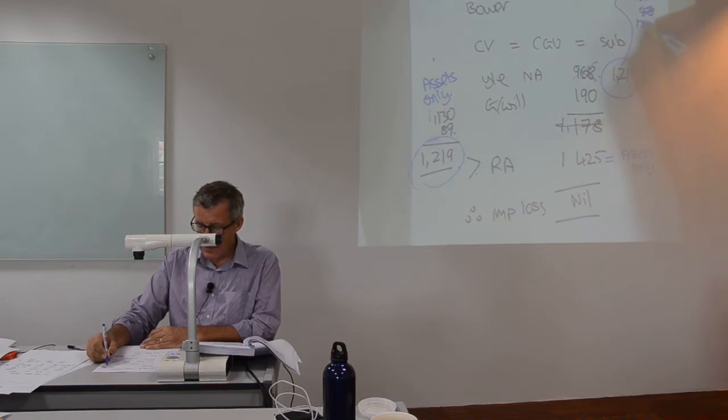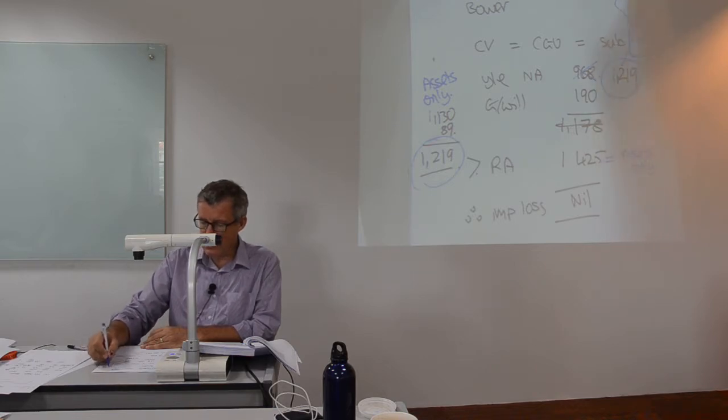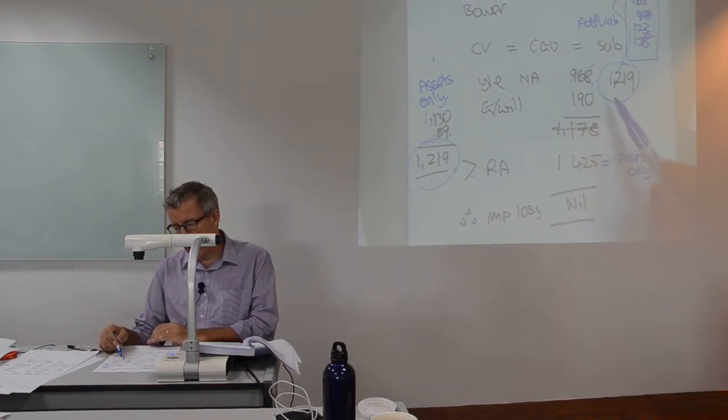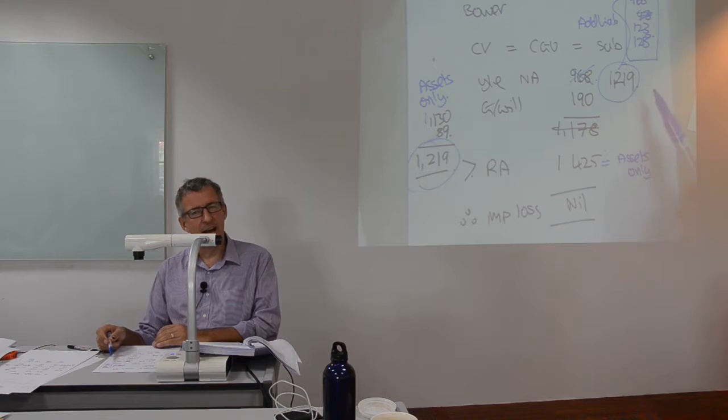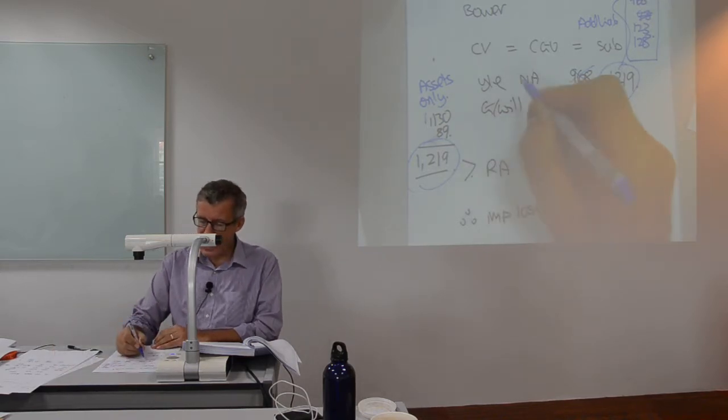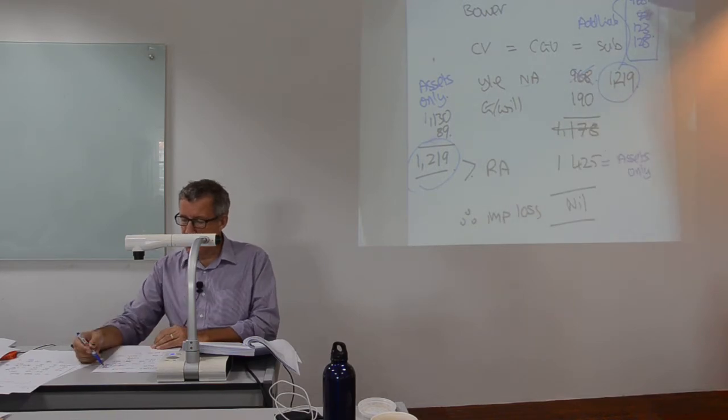If you add back the liabilities of 123 and 128, you should also get to the same number of 1219, because that number of 968 is your net assets. So if you add back the liabilities that are in the balance sheet of BOA of 123 and 128,